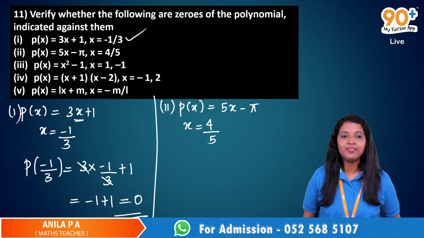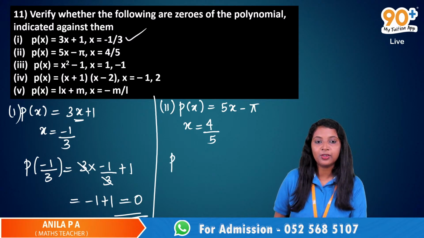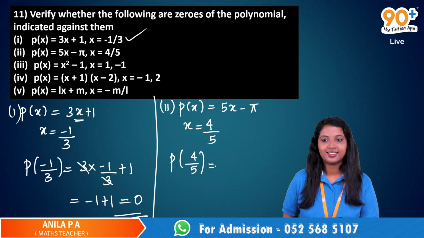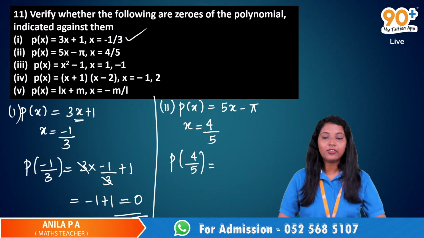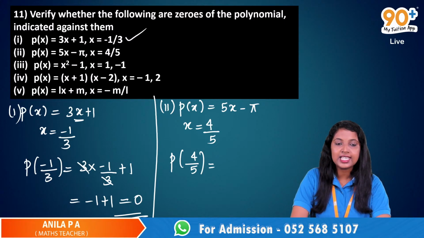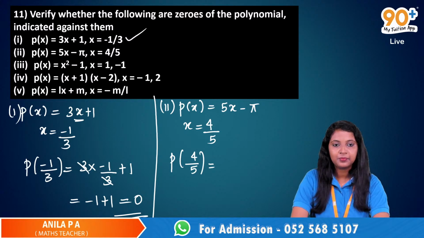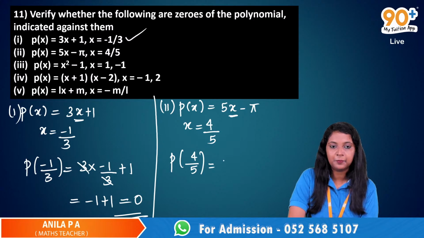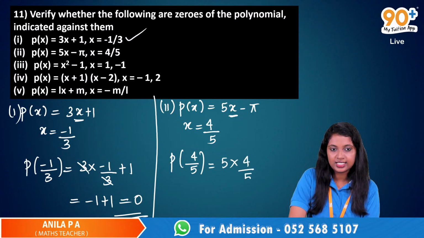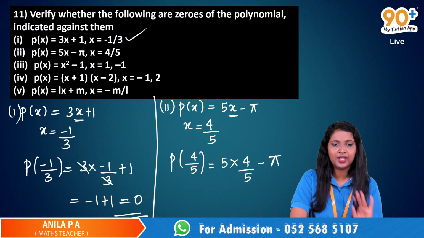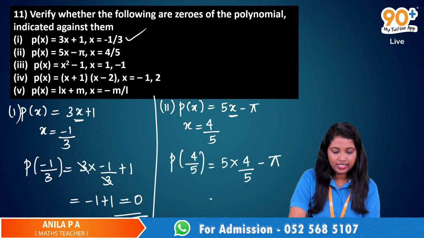Okay. So I will help you with this. Can we find p of 4 by 5? What we have to do is replace x with 4 by 5, right? So just tell me. Just replace x with 4 by 5. 5 into 4 by 5 minus pi. Yeah, this is pi. Just write it as pi only. Yeah, that is equal to.